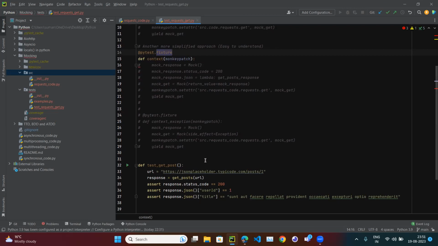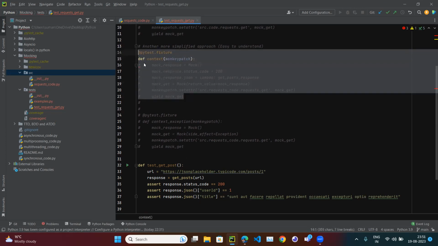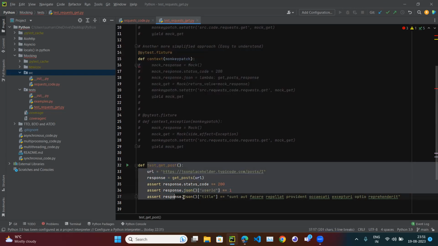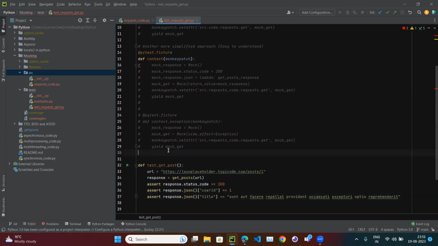But how is this function going to know that I have to call it? Whatever mock operation we are going to perform, we perform in this function, but we have to call it. How will it know that some mocking is happening here? So what I have to do is call this context here. If I do this context here, it is going to call this function def context. That's why we pass the context function here.